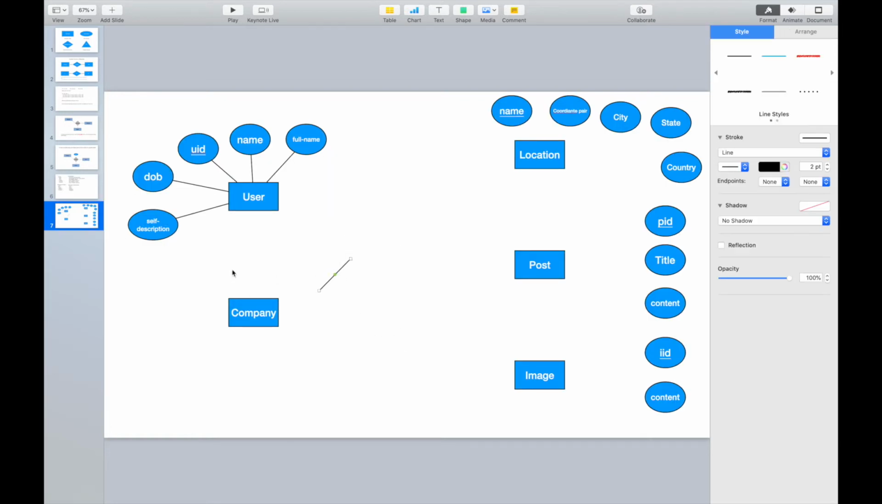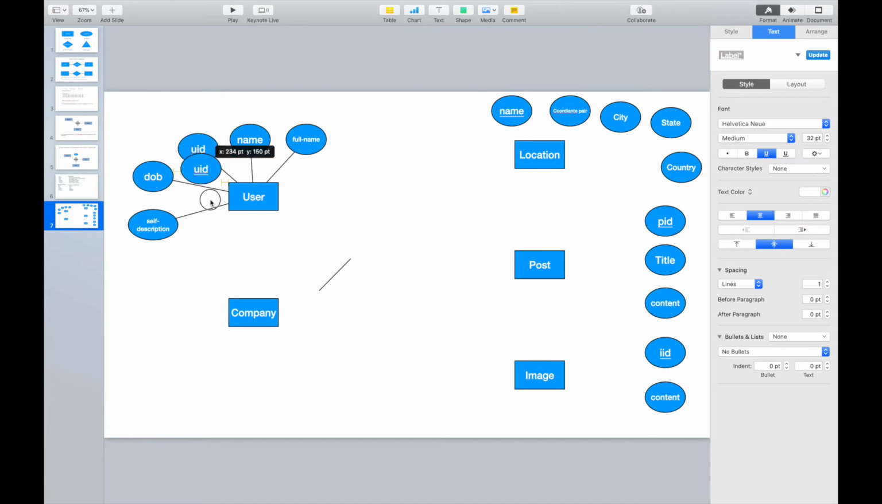Then we come to the component. For the component, normally we have a component ID, right?